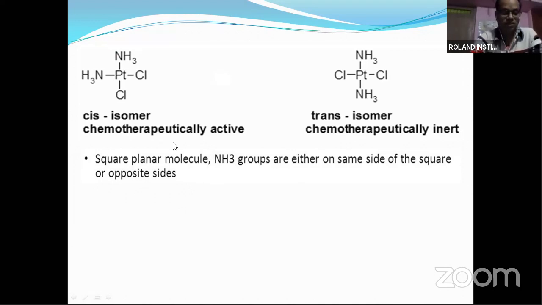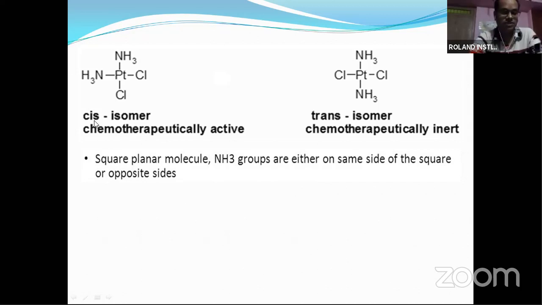But here there is some deviation from the rule. Here it is written, it is a square planar molecule in which NH3 groups or amino groups are attached on the same side of the square planar. Or here in case of trans, it is on the opposite side. NH3 or Cl, these are on opposite sides. So depending on that also, they have different biological activity.